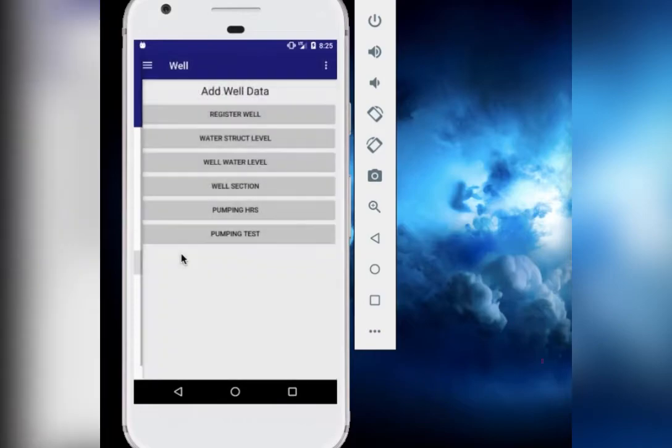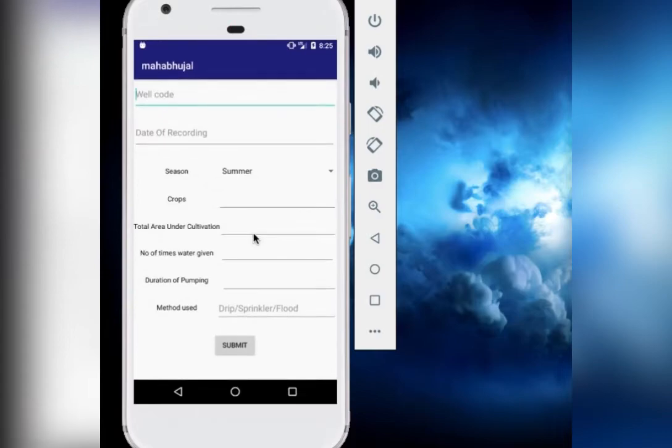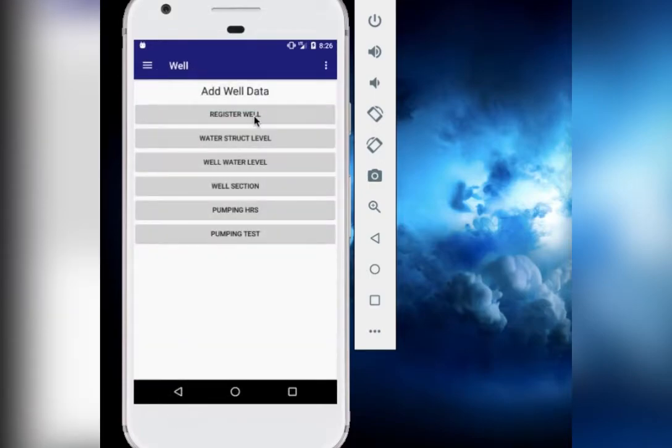The well is going to have a similar structure which consists of register, water struct level, well water level, well section, pumping hours, pumping test. So the only difference here is going to be the pumping test, which provides us these values. So based on what exactly is the season and for what crops is the well actually providing water, what is the area under cultivation, so how much water is going to be used, this is going to be given by this form. So the method also is going to be given by this form.